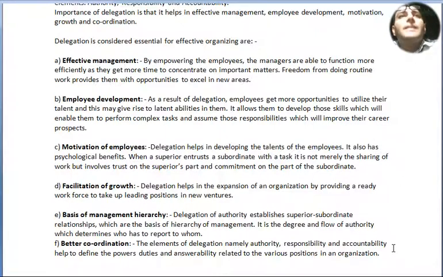Point number F, better coordination. The elements of delegation, namely authority, responsibility and accountability, help to define the power, duties and answerability related to the various positions in an organization.